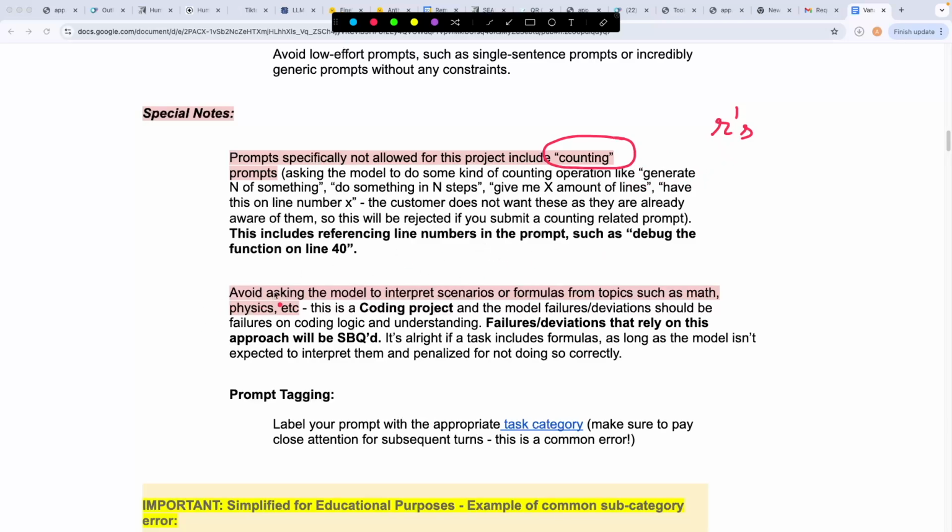Secondly, you cannot ask questions about mathematics or physics. Since this is a coding related project, we've seen that sometimes people ask some really complex physics formulas and physics simulations, and it turns out that the model ends up producing a correct code, but it might have used an incorrect formula here or there. In that case, those types of tasks are not allowed because this is a coding related project. So the questions that you're asking have to be coding related.